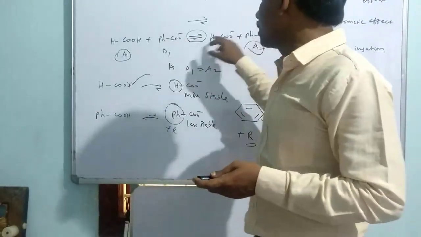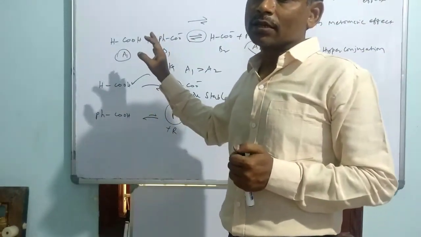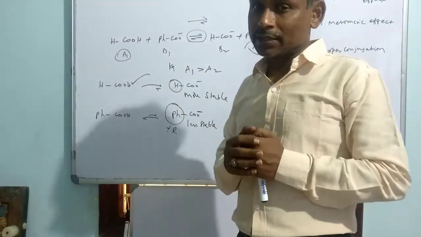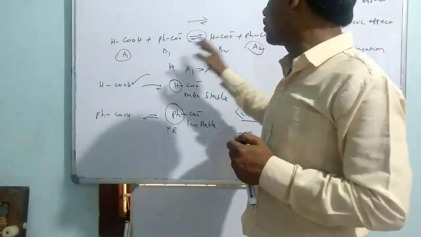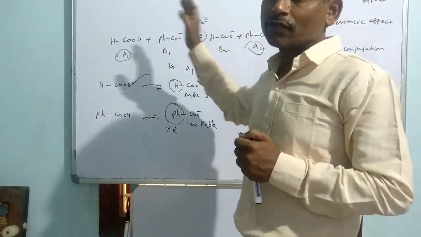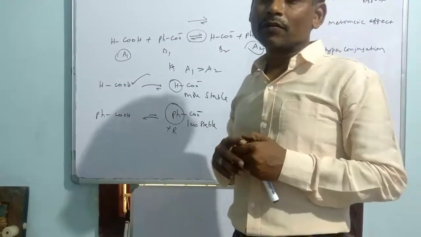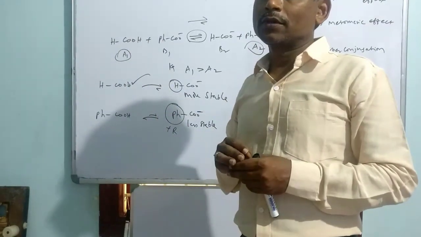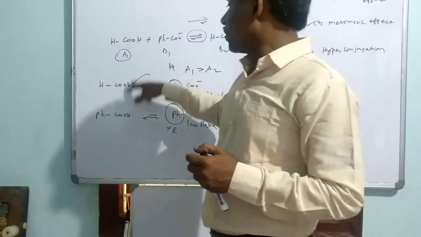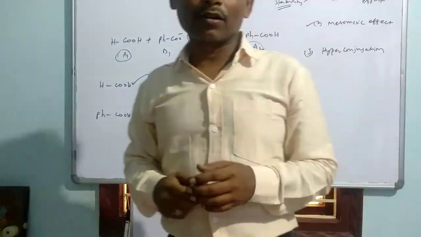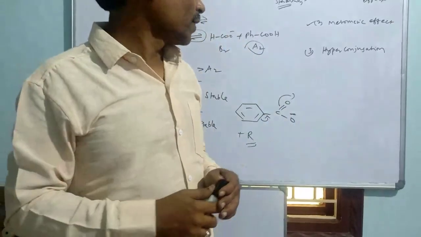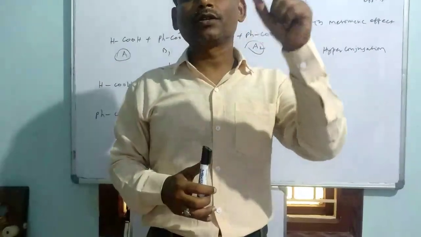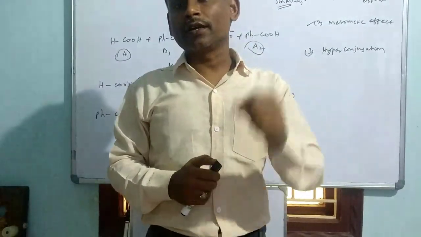Ultimately, in order to answer what the situation of these equilibrium reactions will be, we are trying to understand the comparative acidic strength of the two acids. Here two acids are taken to consider this reaction: one is formic acid, the other is benzoic acid. Whichever is dominant in acidic nature is going to influence the direction of this reaction. To have the comparison, we have the electronic factors. That electronic factor helped us to do the comparison. These are called the structural factors that influence the acidic nature of various compounds. This is one of the important areas in general organic chemistry.